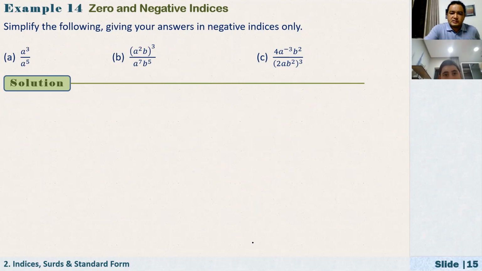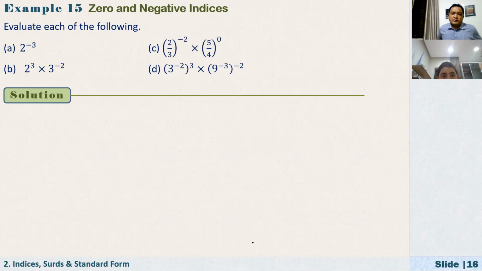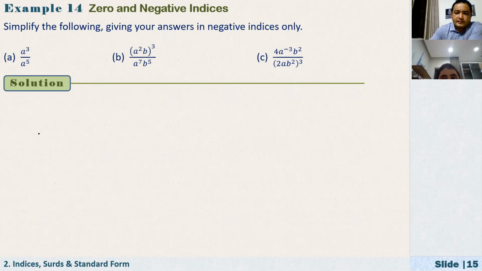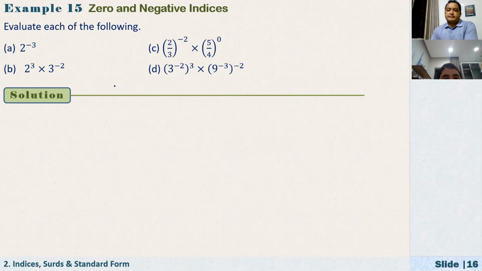Okay, I will skip these questions, and let's do only two of them. Let's do C and D. C and D. D will be 9 over 4, right? D, let's simplify first.